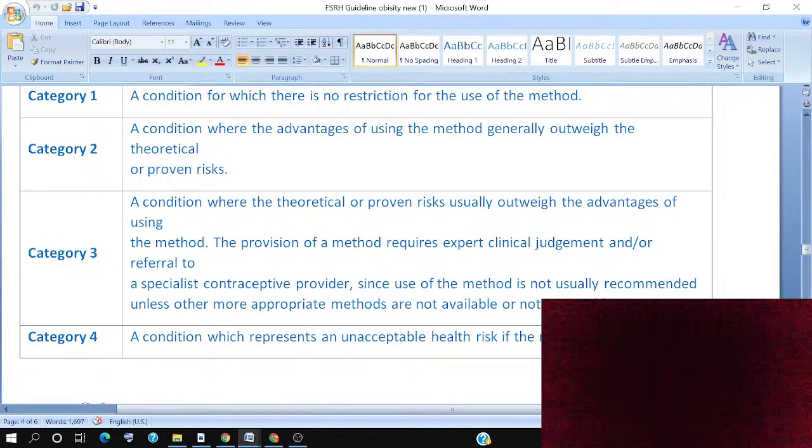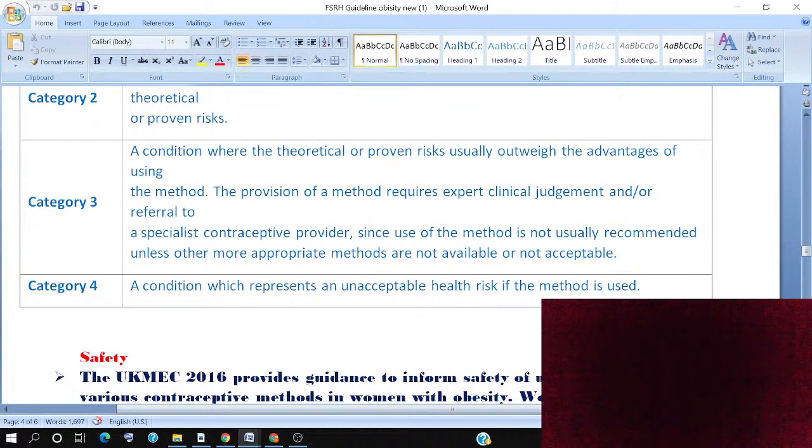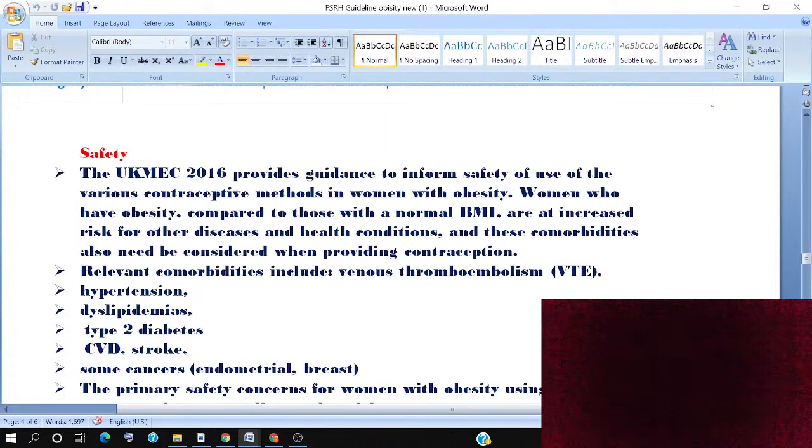It means we need expertise and experience when prescribing contraception according to her risk factors and her life. Category 4 is a condition where the method carries an unacceptable risk. It means this is the risk factor. We have more concern for the health, so we cannot take it as safe. This is category 4.